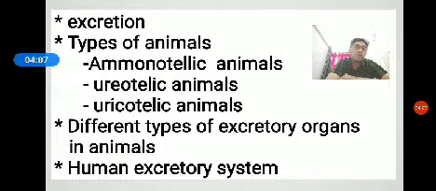The third one, uricotellic animals. The animals which excrete uric acid as nitrogenous waste are called uricotellic animals. The elimination of uric acid requires a small amount of water. Examples are reptiles and birds. Reptiles and birds release the digestive waste as well as nitrogenous waste together in combined form.